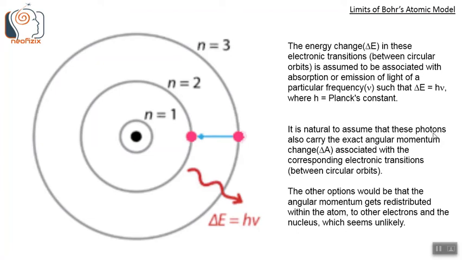It is natural to assume that these photons also carry the exact angular momentum change delta A associated with the corresponding electronic transitions between circular orbits. If not, the other option would be that the angular momentum gets redistributed within the atom to other electrons and the nucleus, which seems unlikely.